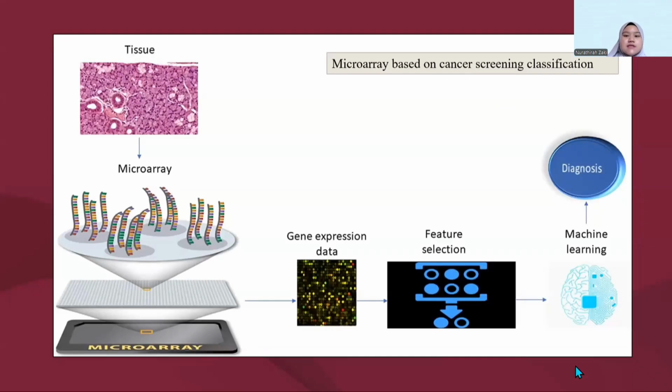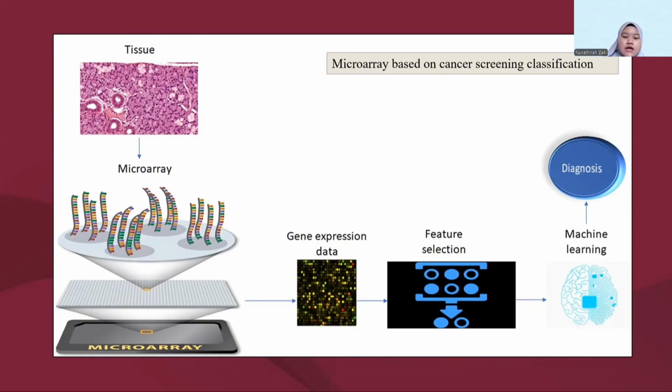This is the microarray-based cancer screening classification flow process, which includes several steps. First, the tissue sample is taken from the patient. This will be the patient data set. Next, we move the tissue to be analyzed using the microarray, which is a lab tool that allows scientists to study the expression level of thousands of genes.